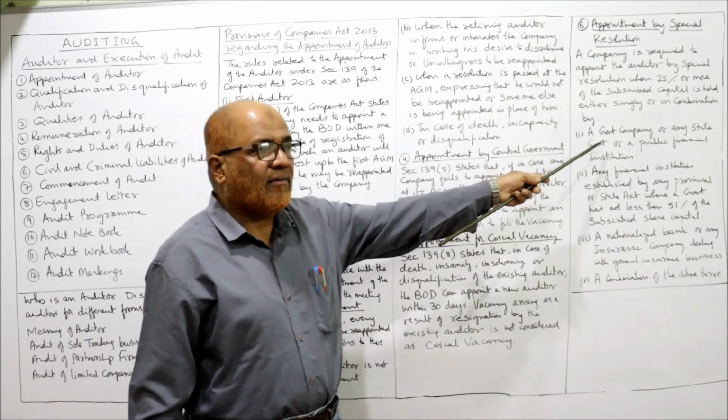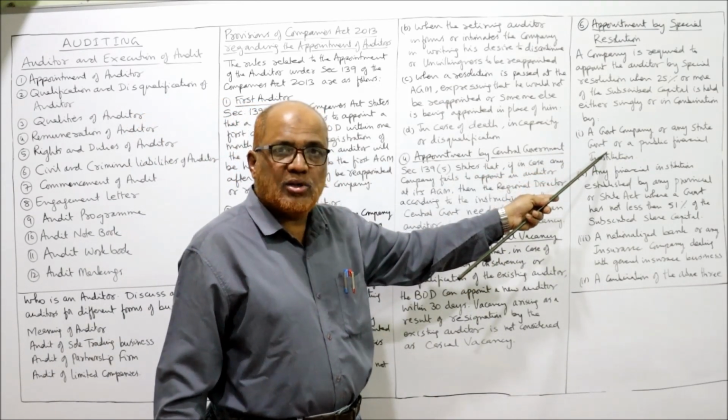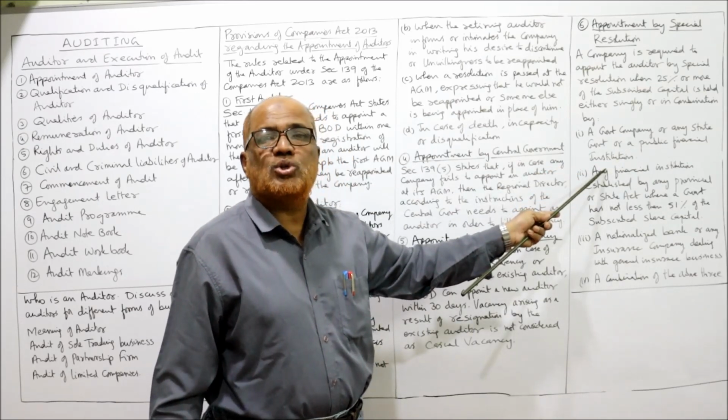A government company, or state government, or a public financial institution.